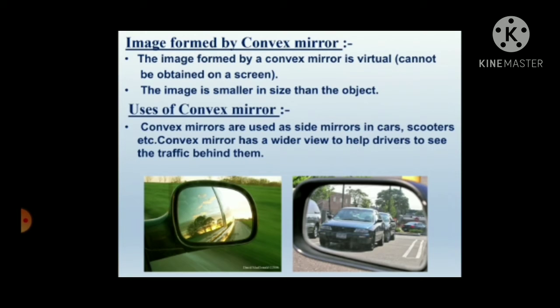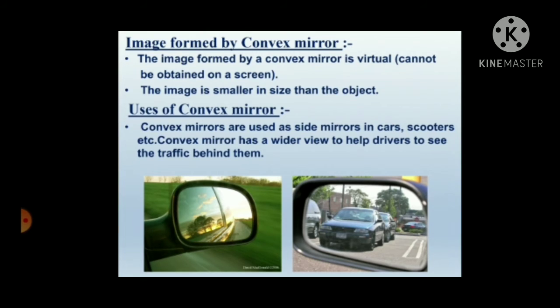Now let's learn the image formed by a convex mirror. The image formed by a convex mirror is virtual and cannot be obtained on a screen. So the image formed by a convex mirror is always virtual and it cannot be obtained on a screen. The image is smaller in size than the object. So in the concave mirror we saw that it gives an enlarged image, whereas the convex mirror gives a smaller size image than the object.